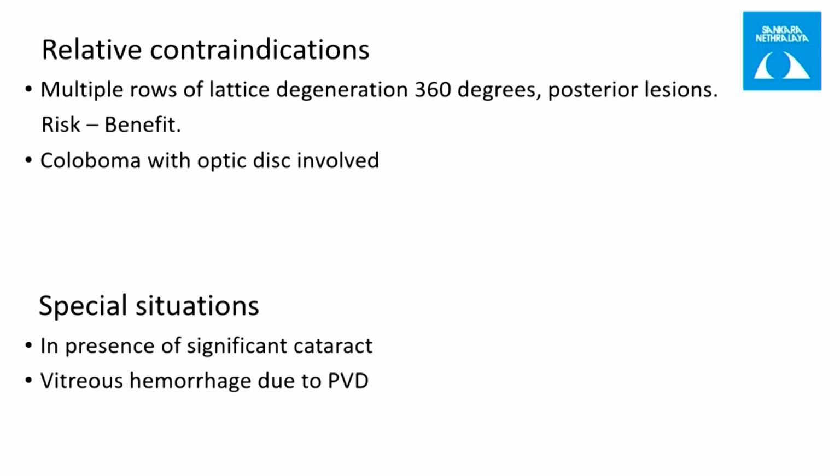Special situations like in presence of significant cataract. So ideally, before any intraocular eye surgery, the barrage needs to be done. But if the cataract haze is too much, we can do barrage 3 to 4 weeks after the surgery. In case of vitreous hemorrhage due to PVD, we should tell the patient to be on bed rest and observe the patient after 2 weeks. If the vitreous hemorrhage resolves, and then if we see any breaks or something, we can laser it.